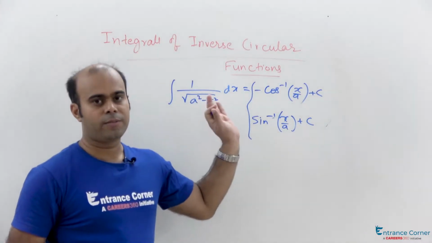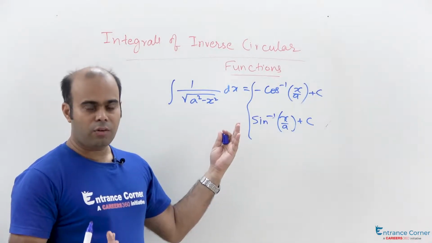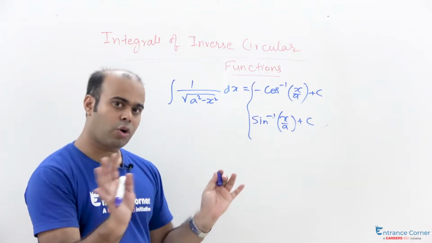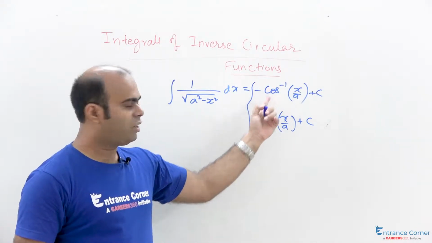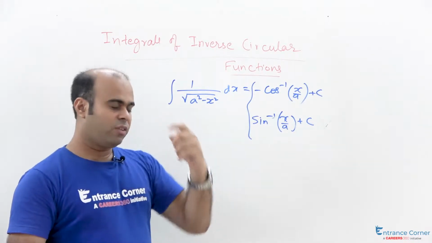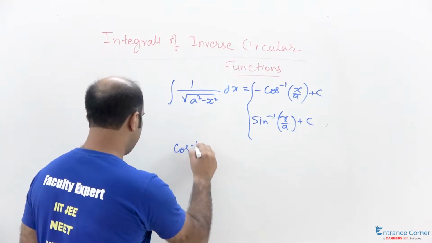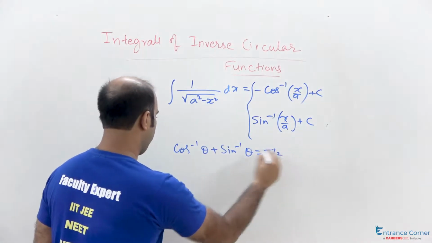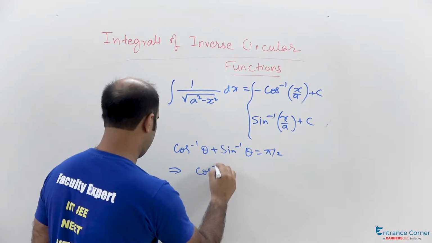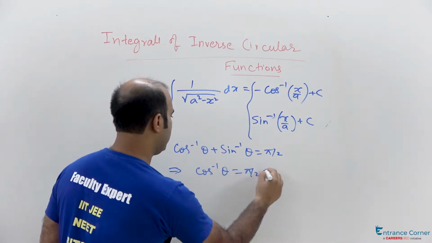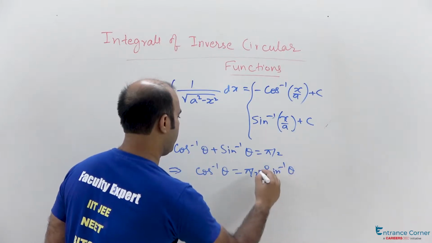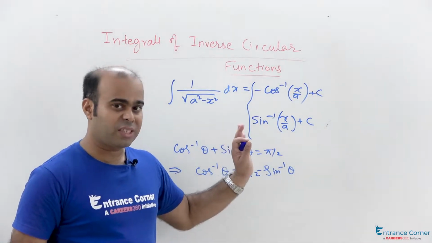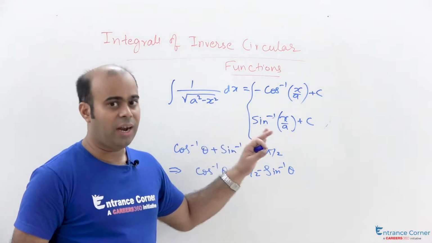Actually both are correct, but we know the integral of a function is unique, up to type of function and constant. So these two are different, but remember that cos inverse theta plus sine inverse theta is equal to pi by 2, which means we can write cos inverse theta is equal to pi by 2 minus sine inverse theta, right? This is a formula for cos inverse plus sine inverse, which is an identity.